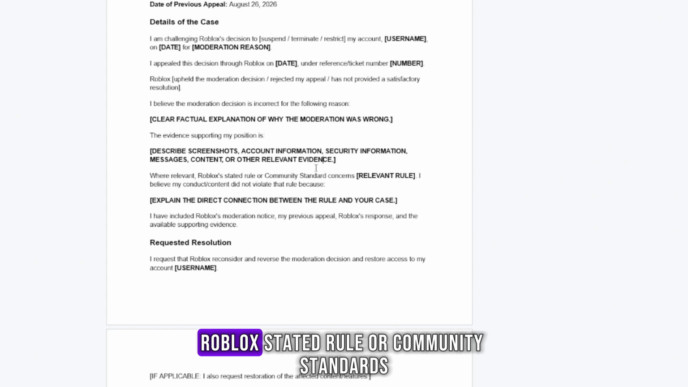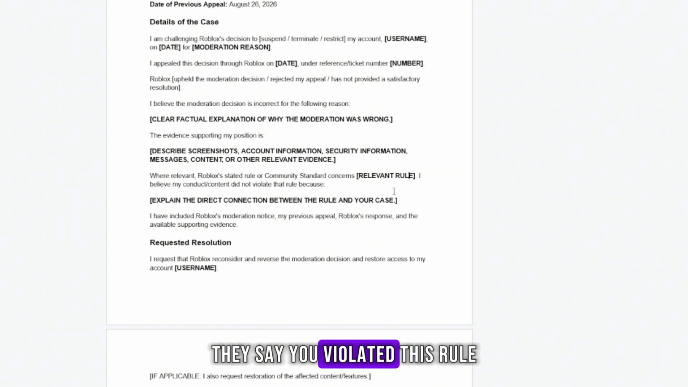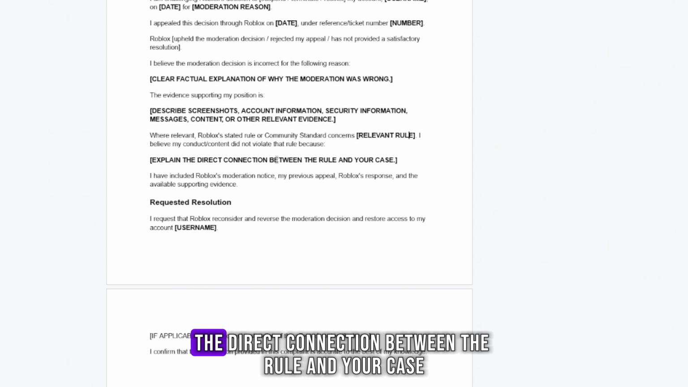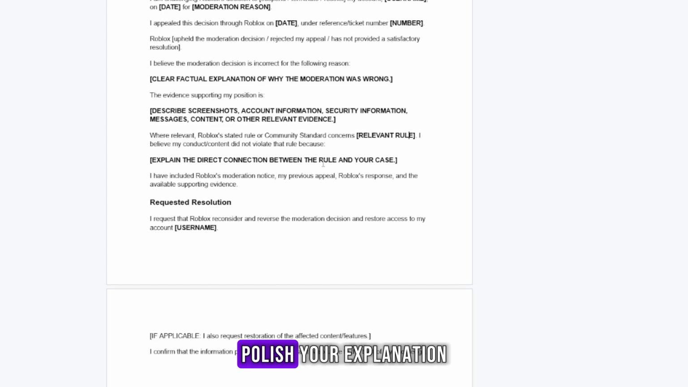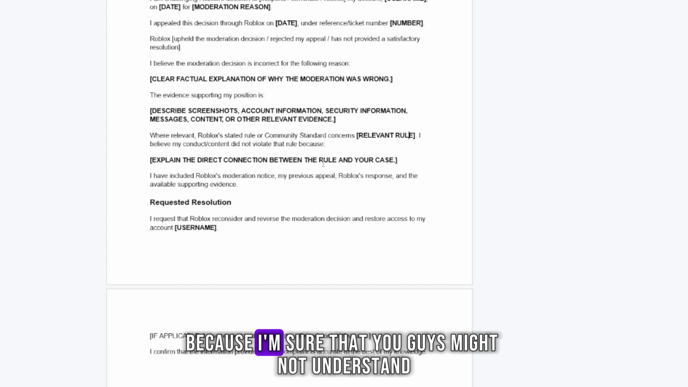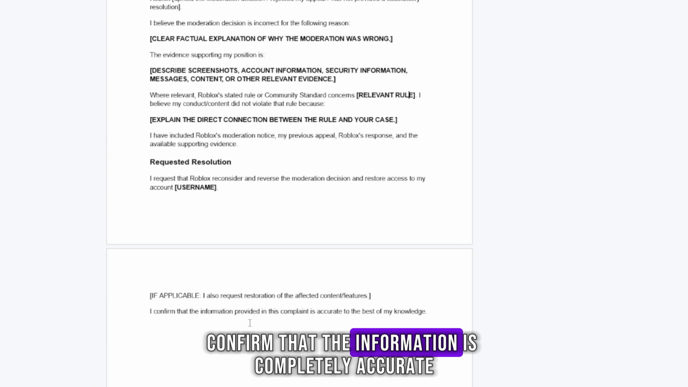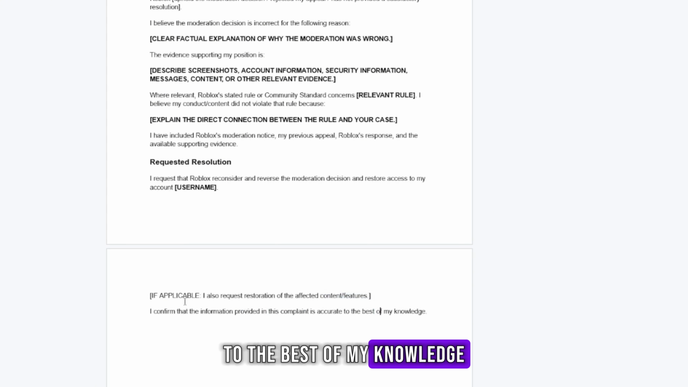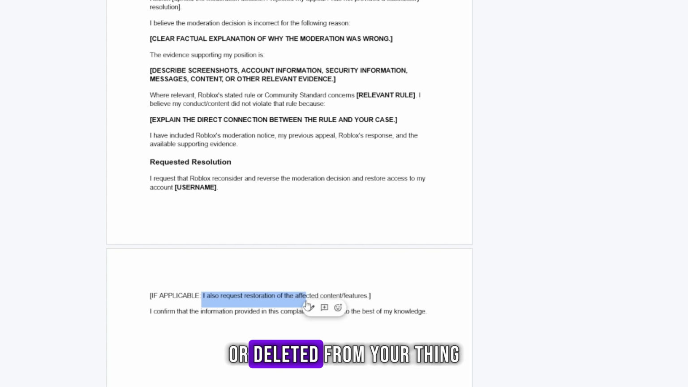So where relevant, give Roblox's stated rule or community standards, the relevant rule. For example, you give a rule that they say you violated, and then you're going to give the direct connection between the rule and your case. You can always use ChatGPT to polish your explanation, because I'm sure that you guys might not understand exactly how to explain it. Then, confirm that the information is accurate to the best of my knowledge. If you want, you can also request the restoration of the stuff that they banned or deleted from your account.